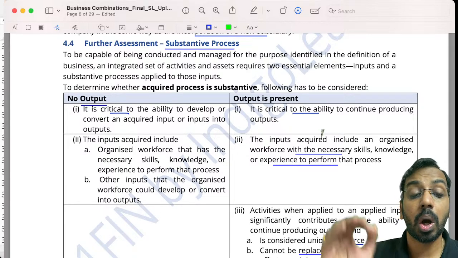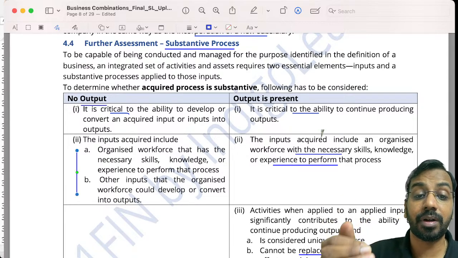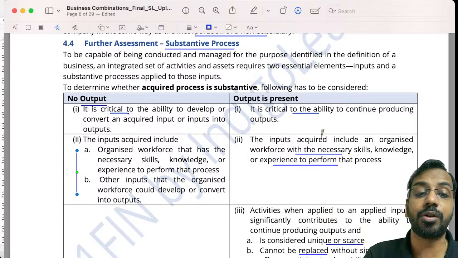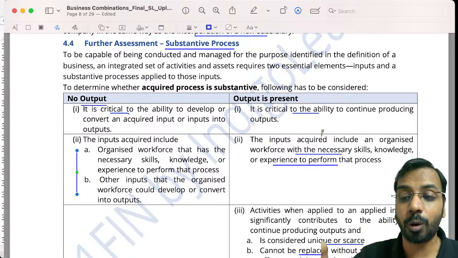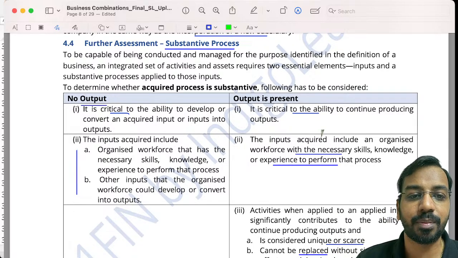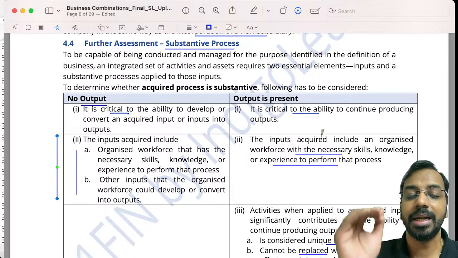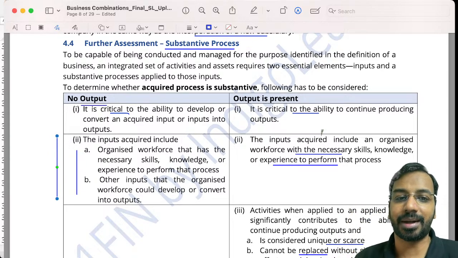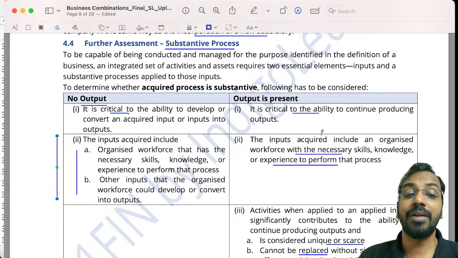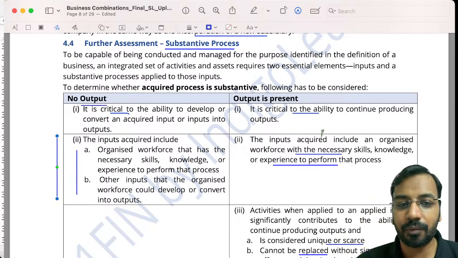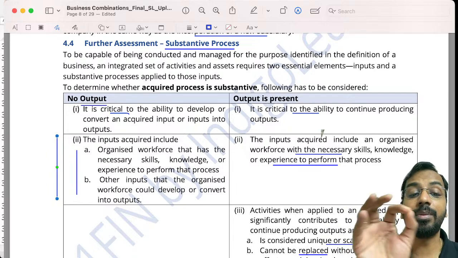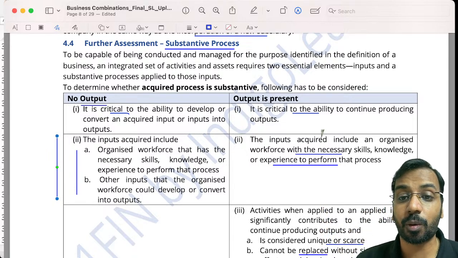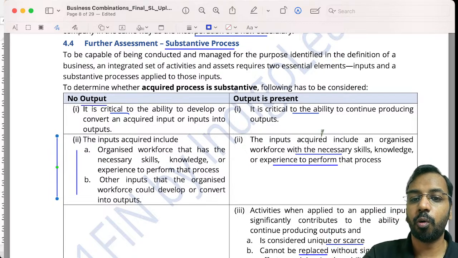We need to have organized workforce and we have other inputs that the organized workforce can use to convert the inputs into output. So if there is no output present, this condition is important. Anyways, the process has to be critical to develop the output. If there is no output present, we must have workforce and we must have input that can be used to produce the output. If there is output already present, we must at least have acquired the workforce who can perform the particular process.